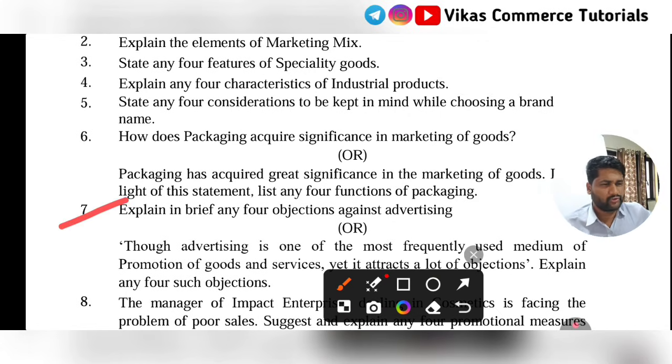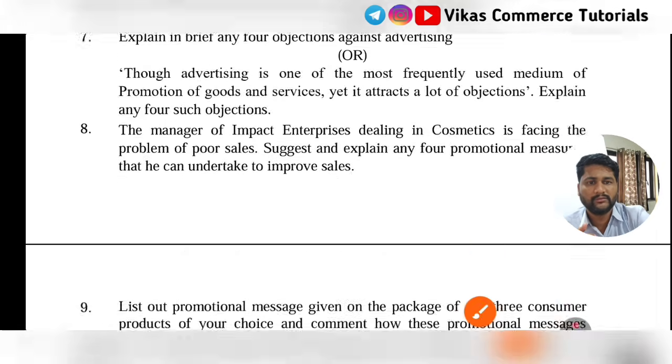Again, this question, I would suggest, for 8 marks, four objections and four for advertising, like a debate, for and against, advantages of advertising and disadvantages of advertising. That is the 8 marks category. However, if you are studying for 8 marks and it comes for 4 marks, you don't have any problem.